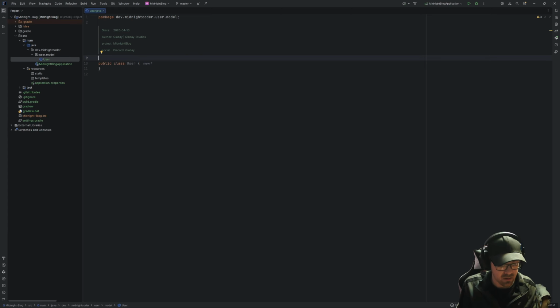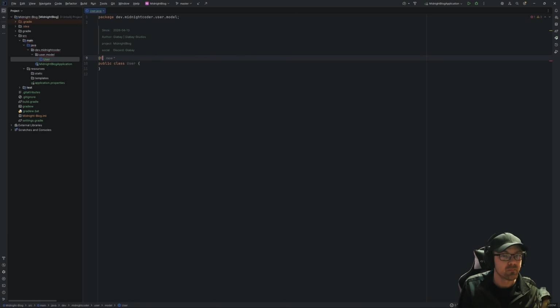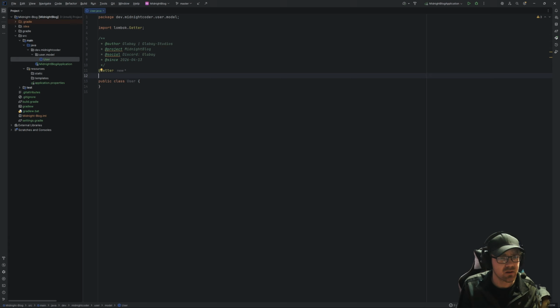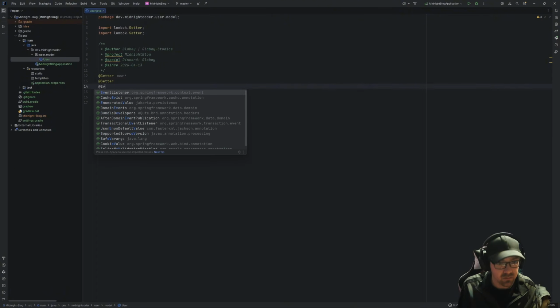You can actually get away with creating a new file, just a Java class, but you can type in the path, even if you don't have the path: blah, blah, blah, whatever dot whatever dot file name, and it'll create the path for you if it doesn't exist. Level up your skills there as a dev.